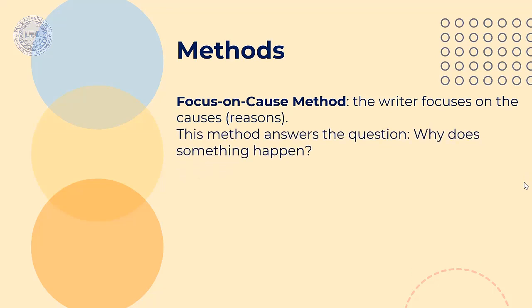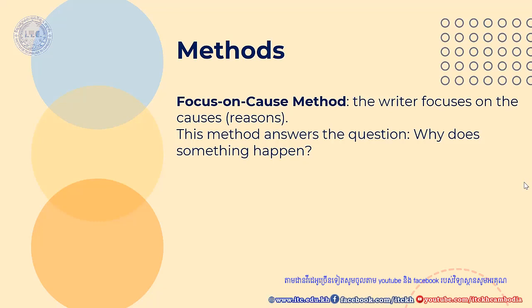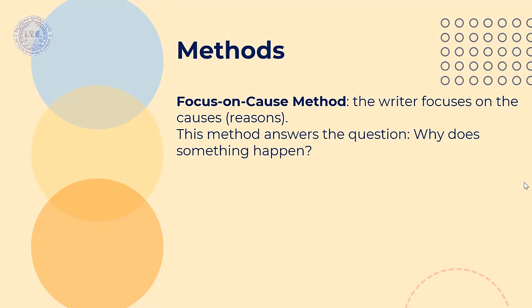This method answers the question, why does something happen? For example, if you are going to talk about air pollution, you can talk about the causes of air pollution. Why do we have air pollution, or why do we have global warming on the earth? You are going to talk only about the causes and the reasons that make it happen.